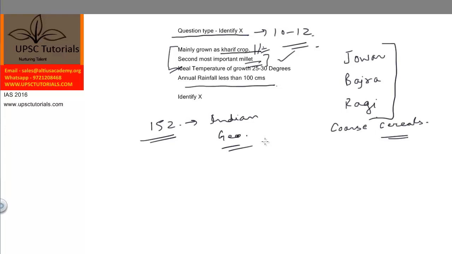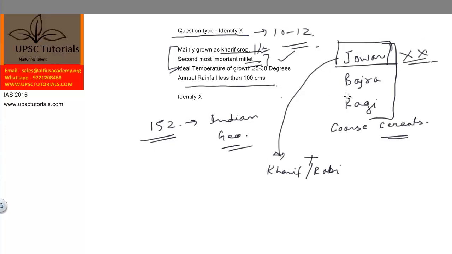Now coming back to the question. Now if we consider jowar as the answer, although we know that jowar is the most important millet of India, anyways, if we don't know the answer, then the clue is that jowar is grown both in Kharif and Rabi. Okay, jowar is grown both in Kharif and Rabi. So jowar can't be the answer. Jowar is eliminated.